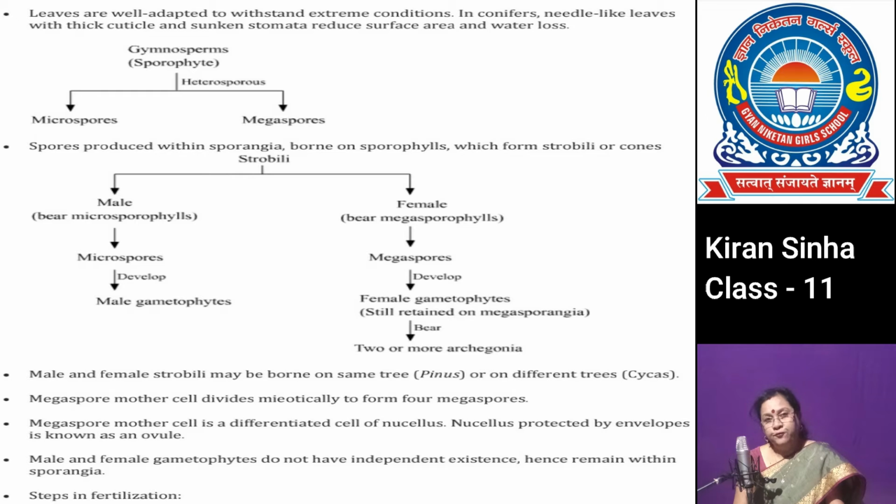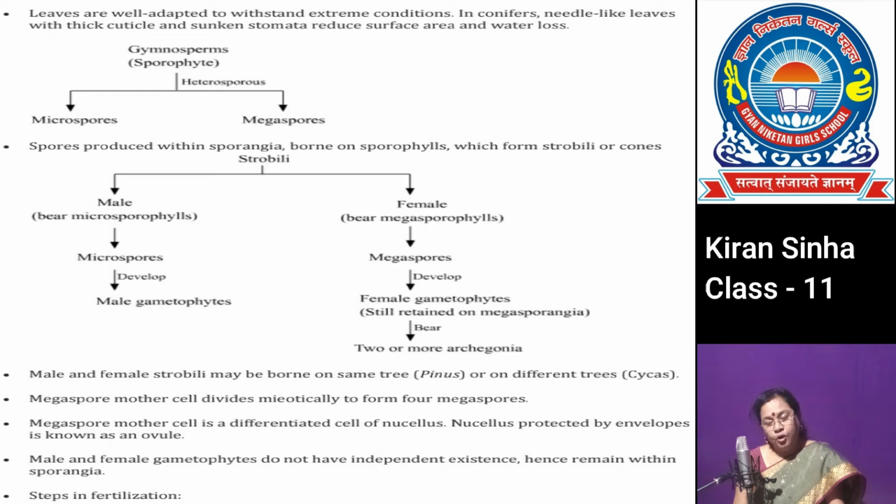There are two different types of cones formed in the plants of gymnosperms, the male cone and the female cone. Sporophylls bear the sporangia, and spores are produced within the sporangia. There are two types of sporophylls, microsporophylls and megasporophylls.